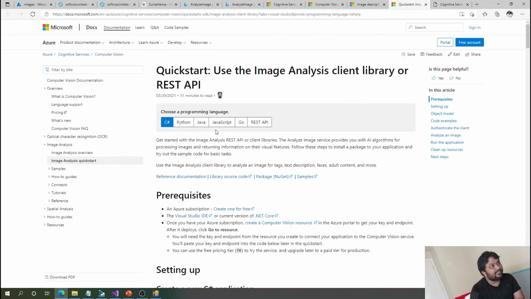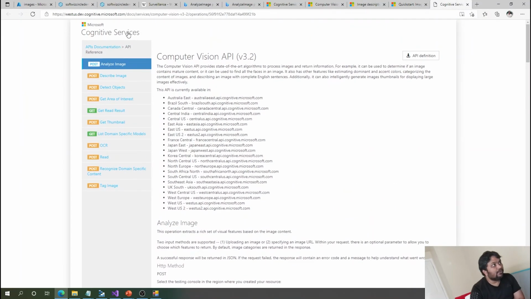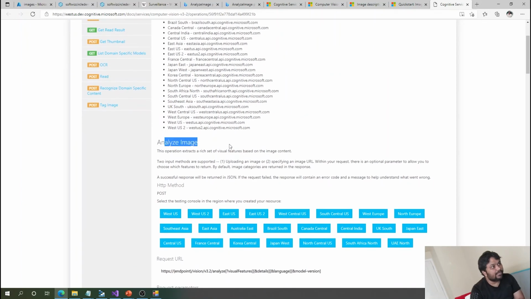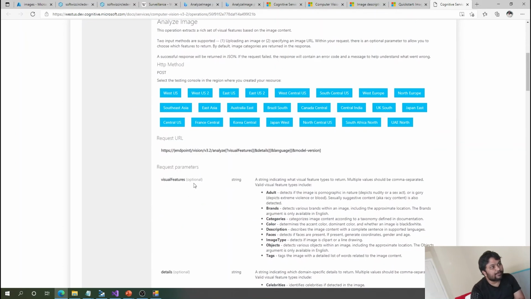In the analyze image API, if you go into Cognitive Services, the Computer Vision API, we have to pass which kind of visual features we are looking for: adult, brand, category, color, description, and faces, right? These are the things.